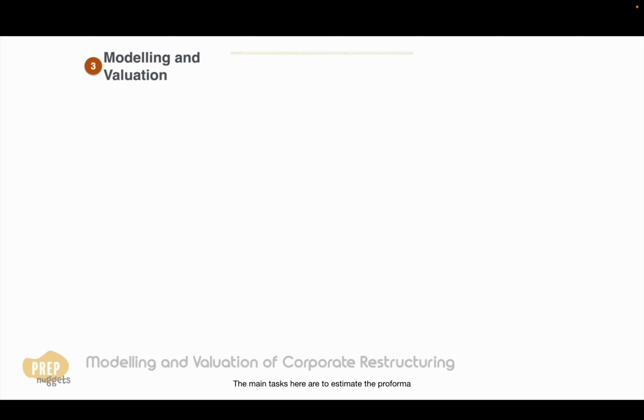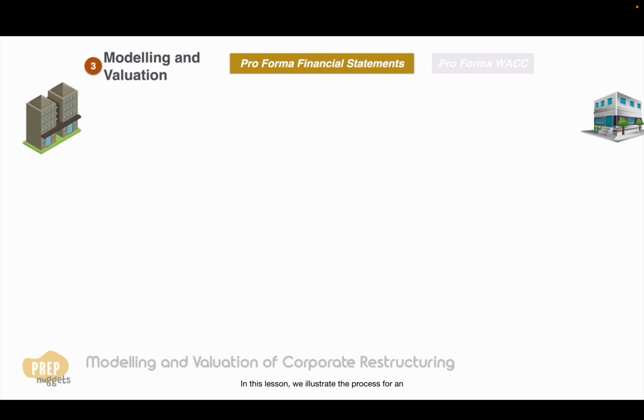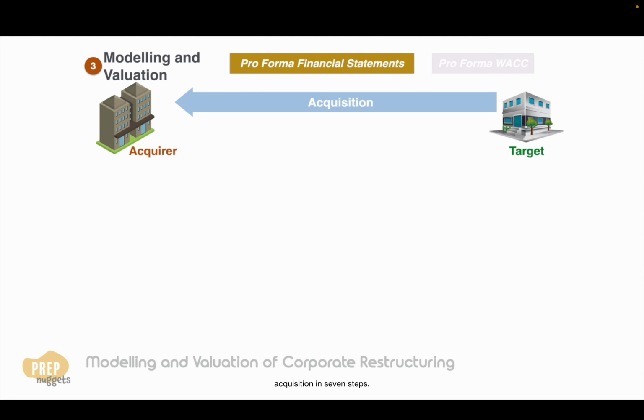The main tasks here are to estimate the pro forma financial statements and pro forma WACC of the firm after the announced corporate restructuring action. The process for creating pro forma financial statements depends very much on the type of restructuring and situational specifics. In this lesson, we illustrate the process for an acquisition in 7 steps. We'll be going through more examples in the next lesson.